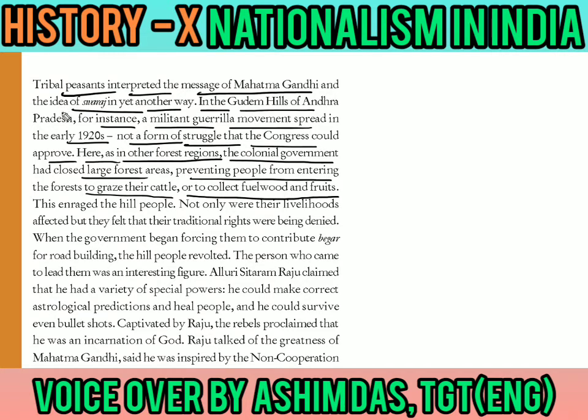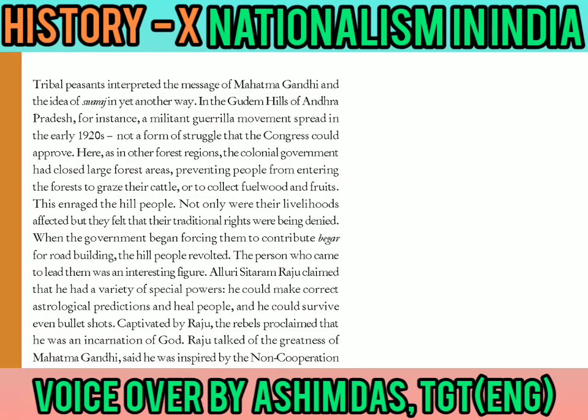In this paragraph, we are going to find out how Mahatma Gandhi's idea of Swaraj was interpreted by the tribal peasants or farmers. So let us find out what happened in the Gudem hills of Andhra Pradesh. The Gudem hills are actually a tribal area, and there was a militant, aggressive, violent guerrilla movement. They were hiding and attacking the British.